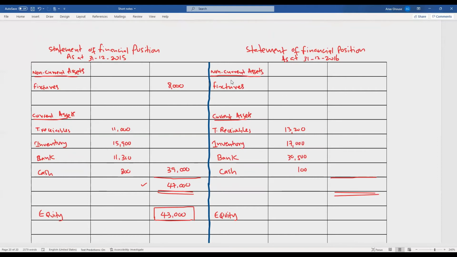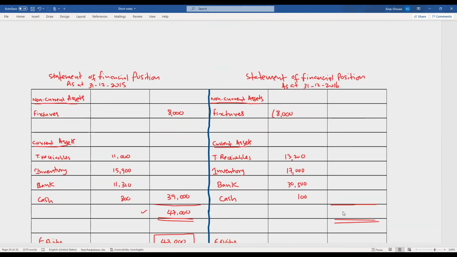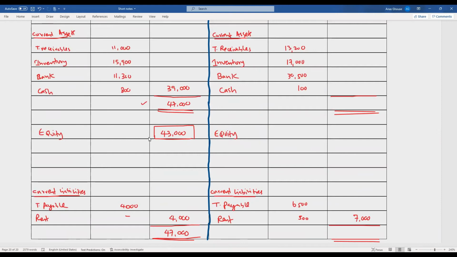Now this is subject to depreciation. For the time being, we'll take this 8,000. We'll calculate depreciation later. Now, based on this, we can't balance the financial position yet, because we know the opening equity balance, which we already found out, 43,000.